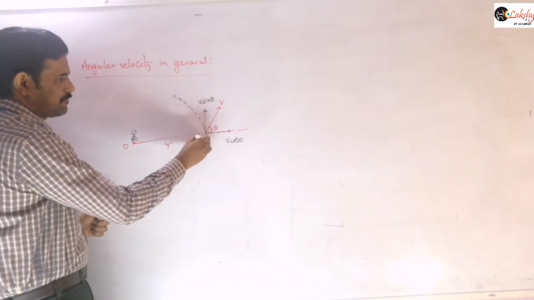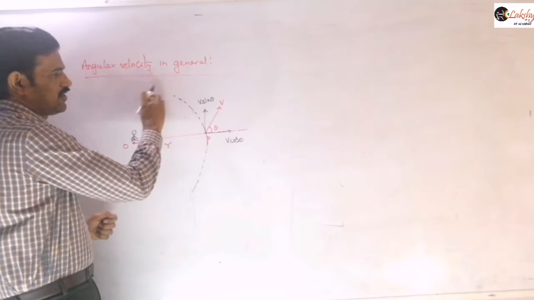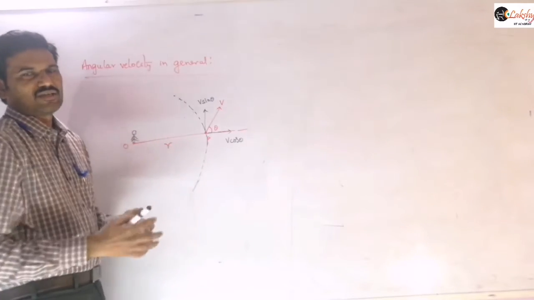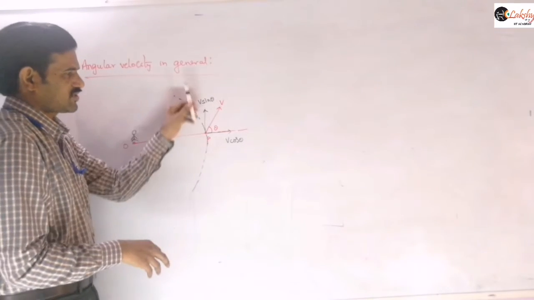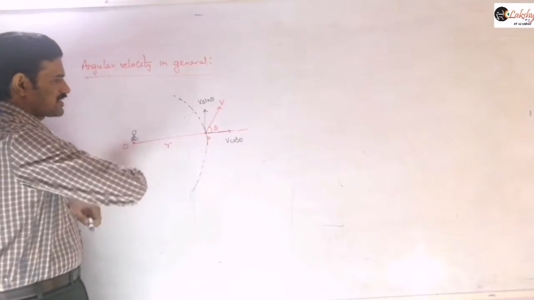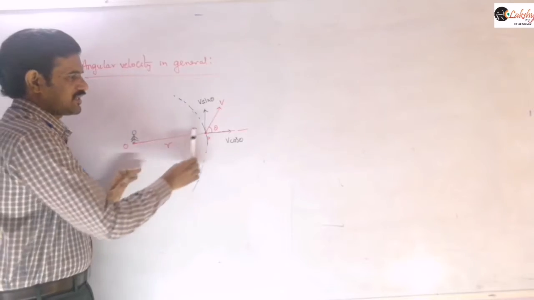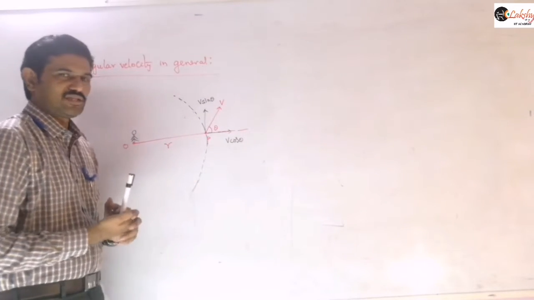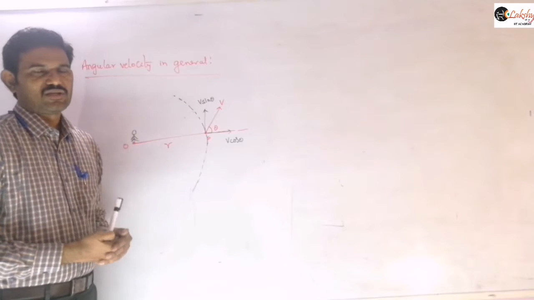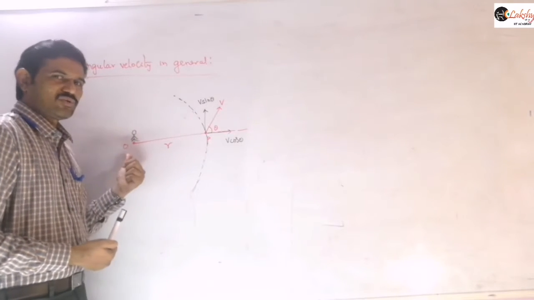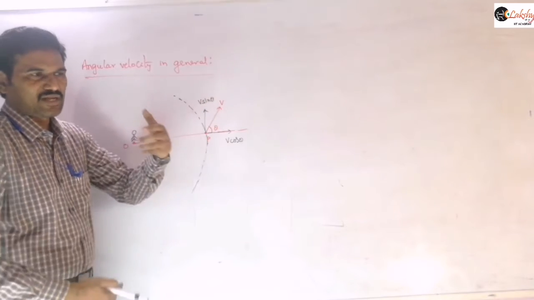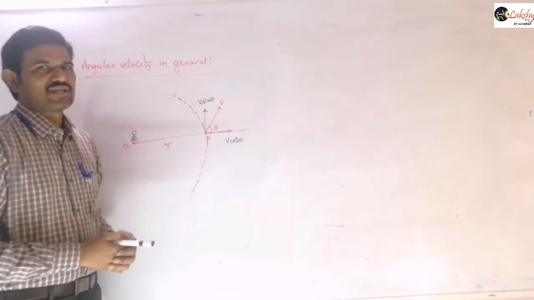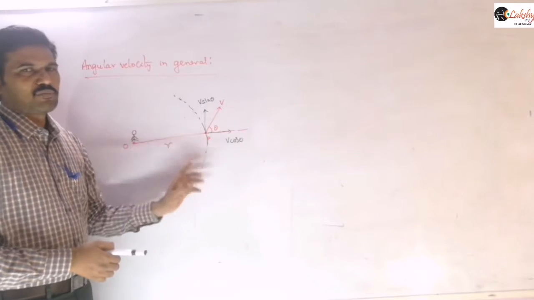If the same particle is traveling along a circular path with R as the radius, the velocity at that point would have a component V cos theta in the same direction, and the other component, V sin theta, would be tangential to the circle. It will appear to this observer as if the particle is revolving around a circular path due to V sin theta, which is a tangential component at that position.